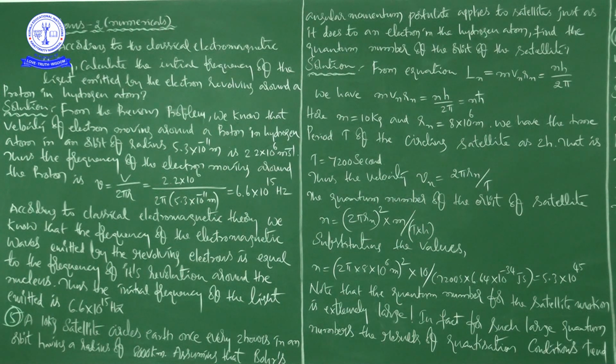If you see this formula, you can automatically conclude that this is the velocity, because velocity is the displacement by time. Otherwise, speed is the distance by time. That's why here the velocity Vn is equal to 2 pi Rn by t. And see here, the quantum number of the orbit of satellites.